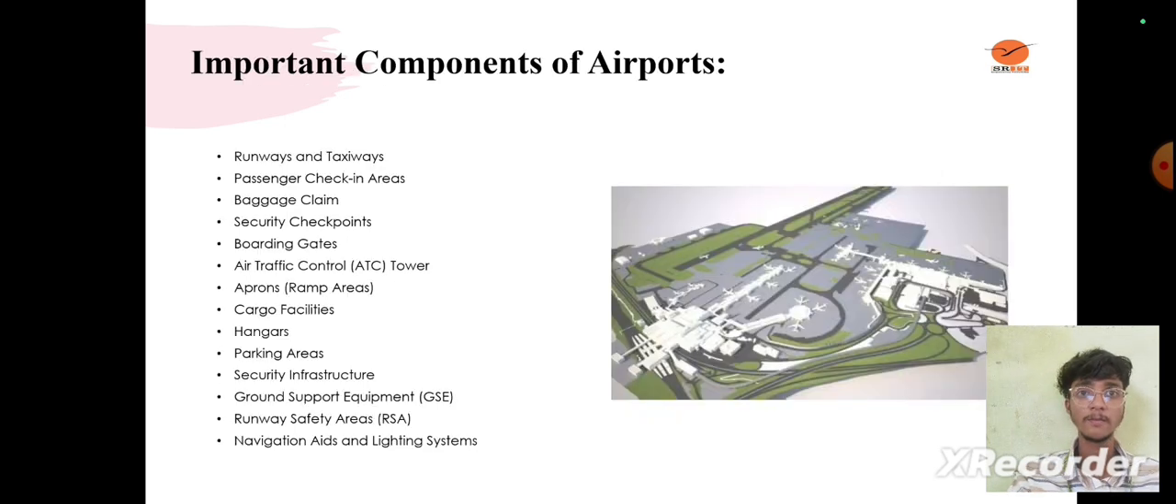Next slide. Important components of airports: runways and taxiways, passenger check-in areas, baggage claims, security checkpoints, boarding gates, air traffic control, aprons, cargo facilities, hangars, parking areas, security infrastructure, ground support equipment, runway safety areas, navigation aids, and lighting systems.